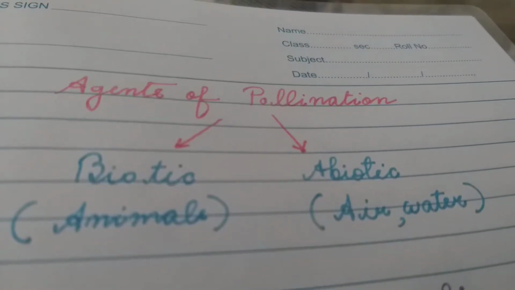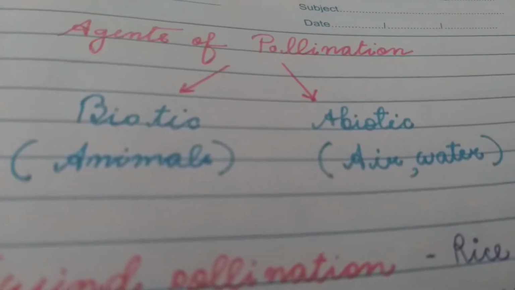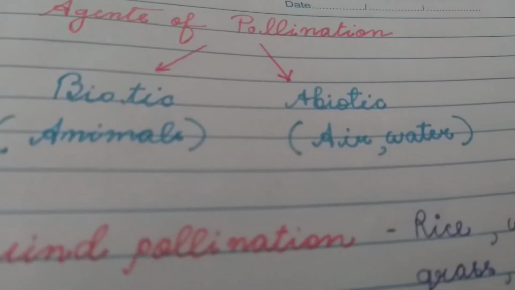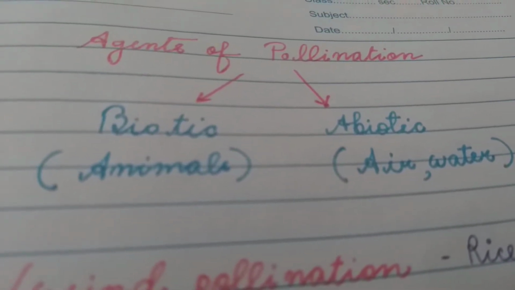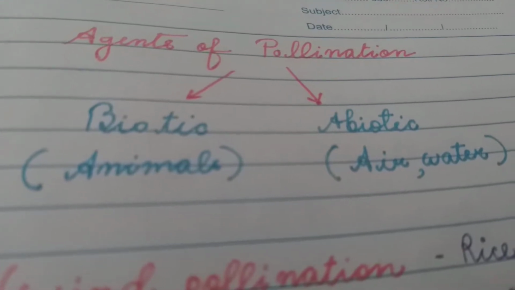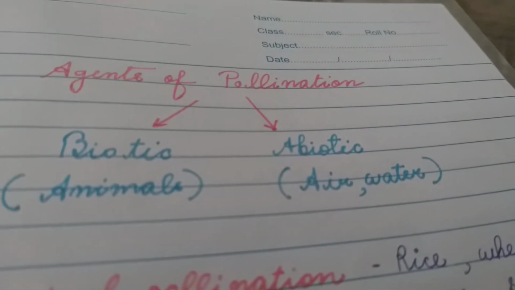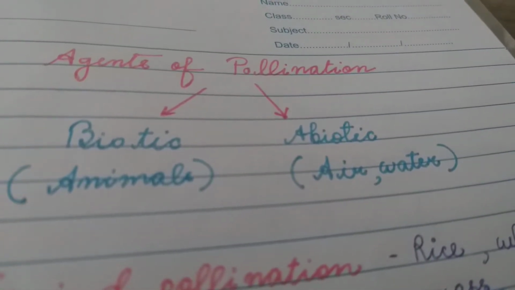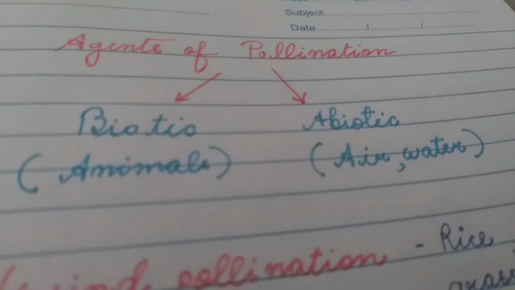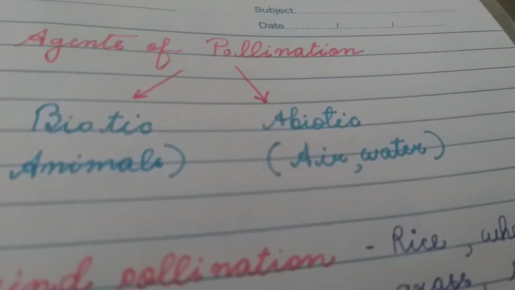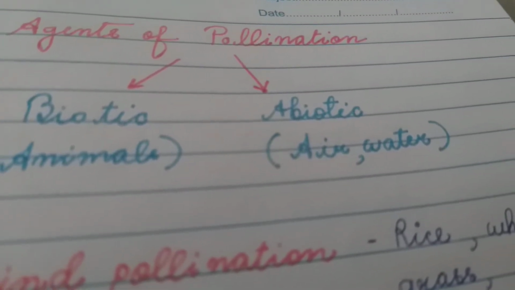The agents of pollination. Agents of pollination are of two types, biotic and abiotic. Biotic means living, abiotic means non-living factors. Biotic agents of pollination usually include animals. Abiotic agents of pollination include air and water. The majority of the flowering plants utilize biotic agents of pollination to achieve pollination. A very small proportion of flowering plants use abiotic agents to achieve pollination.